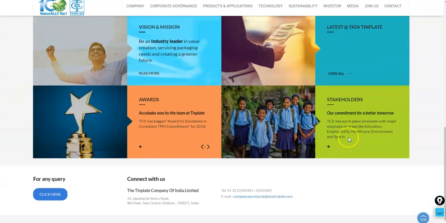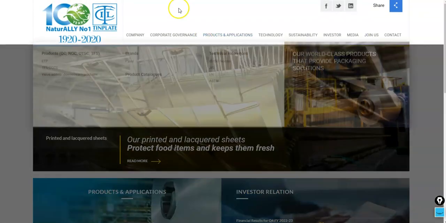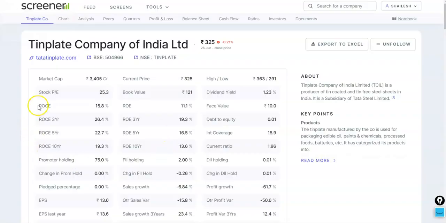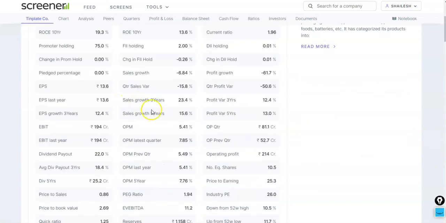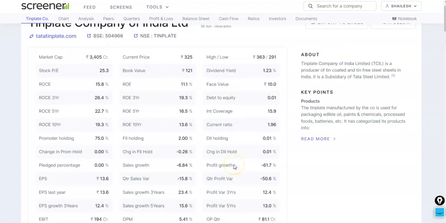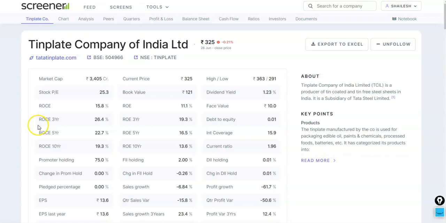This is the website of Tinplate. You can go through this and get to know more about this company. Now let's move on to the screener and check. So the current market price of the stock is 322 and it was down by 0.21%. Now if we look into the current market cap of this company, it is 3,405 crores. The stock PE is 25.3 and the industry PE is 26. So it is cheaper than the industry PE somewhat.